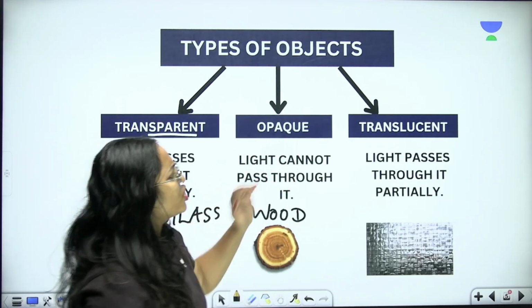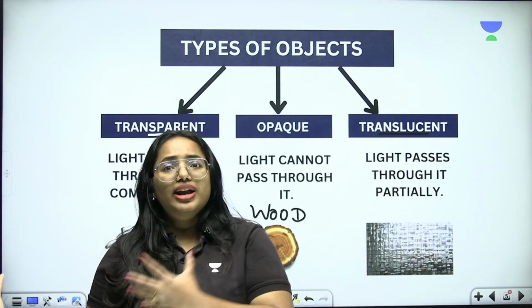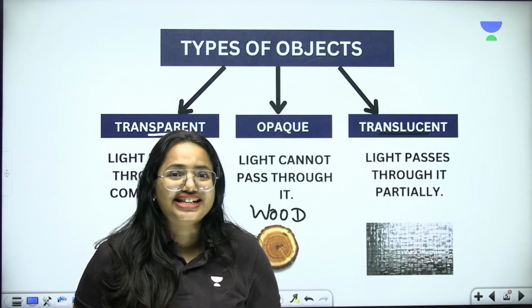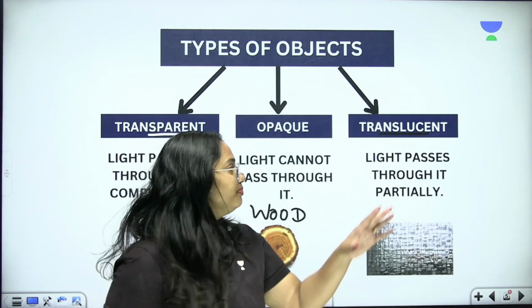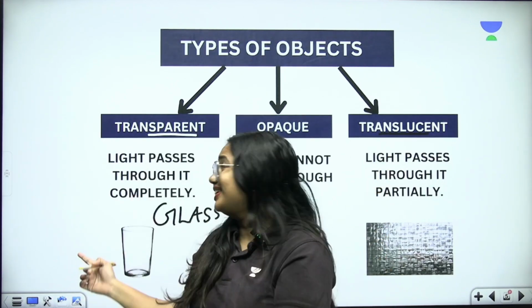And now we are going to talk about translucent objects. It is going to allow light to pass through it partially. So we have to take an example here, right? Yes. Frosted glass is an example of a translucent object. And what about transparent? Plain glass.